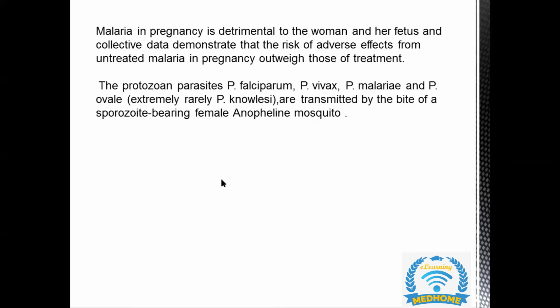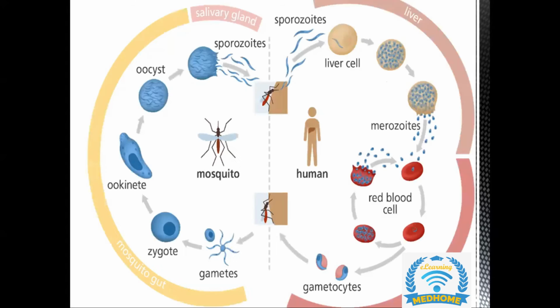And the very important thing is that malaria is a parasitic infection which is caused by a female Anopheles mosquito. We all know that it is the female Anopheles mosquito, but which stage of it, the sporozoite, is causing the transmission? So you all can see this is the malaria cycle that I'll be discussing with you.